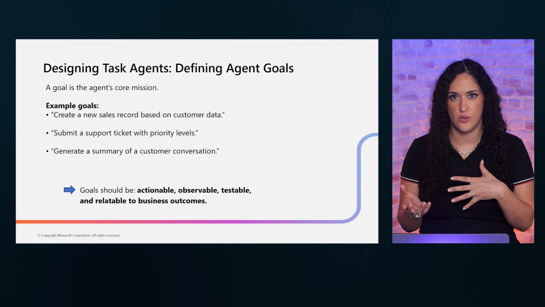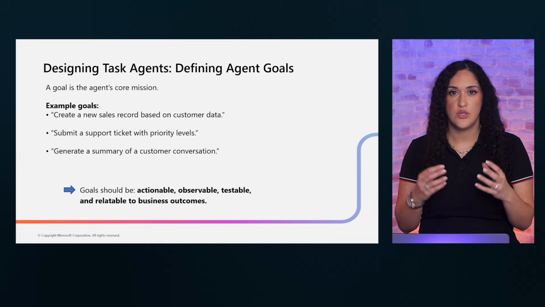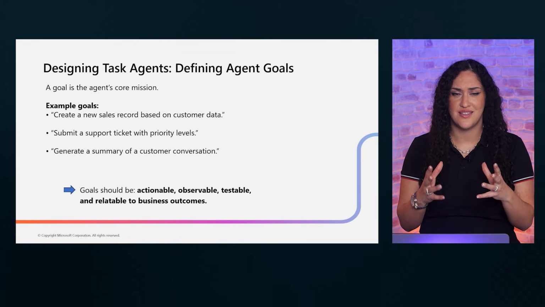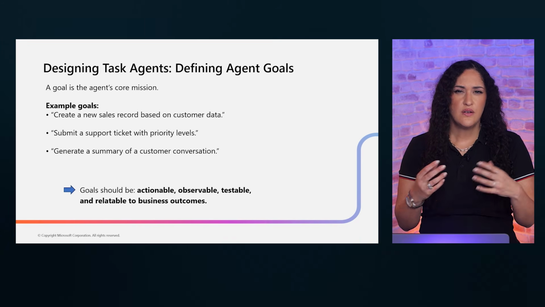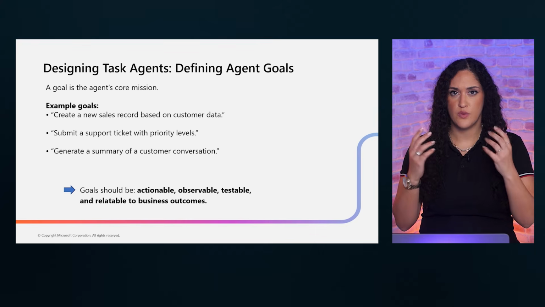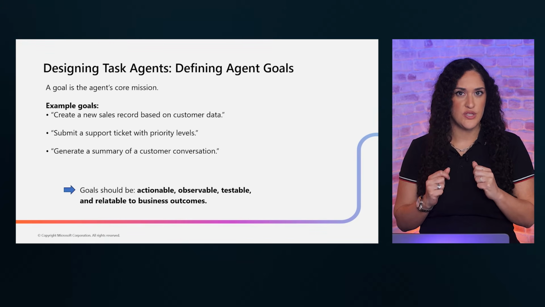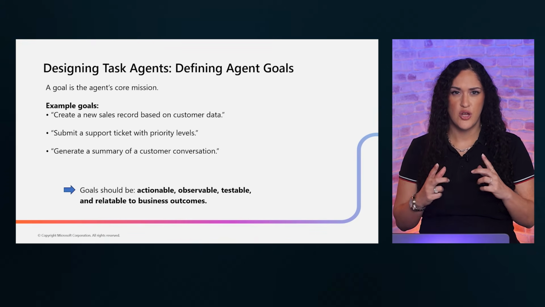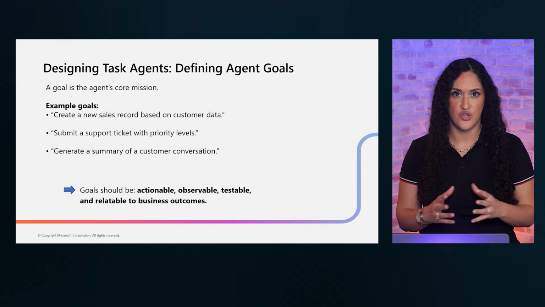Let's dig deeper into goals. A goal is your agent's core mission, the single thing it exists to accomplish. Here are some well-crafted examples. Create a sales record from customer data. Submit a support ticket with priority levels. Generate a summary of a customer conversation.